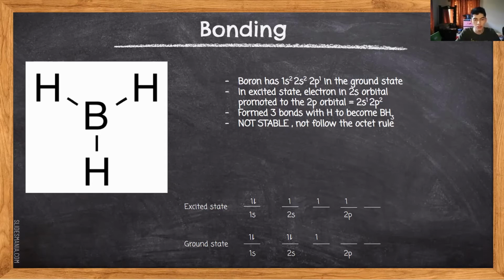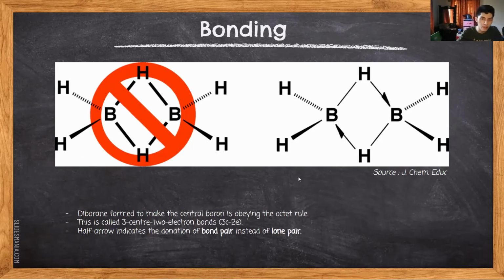To become stable, it must follow the octet rule. Then the borane can be stable by undergoing dimerization, and it becomes diborane. Diborane is formed to make the central boron, which is this one, become octet, which is valence electron is 8.